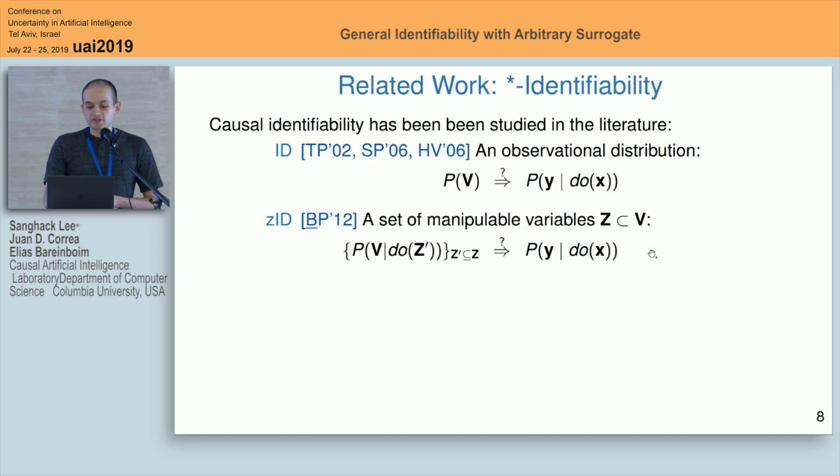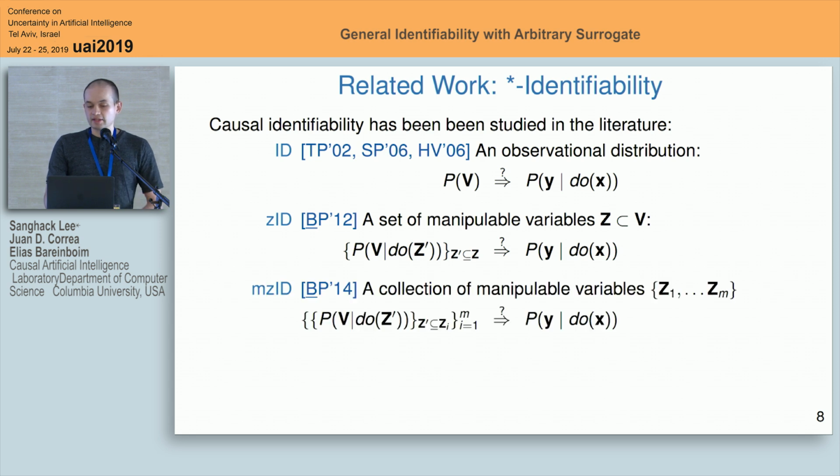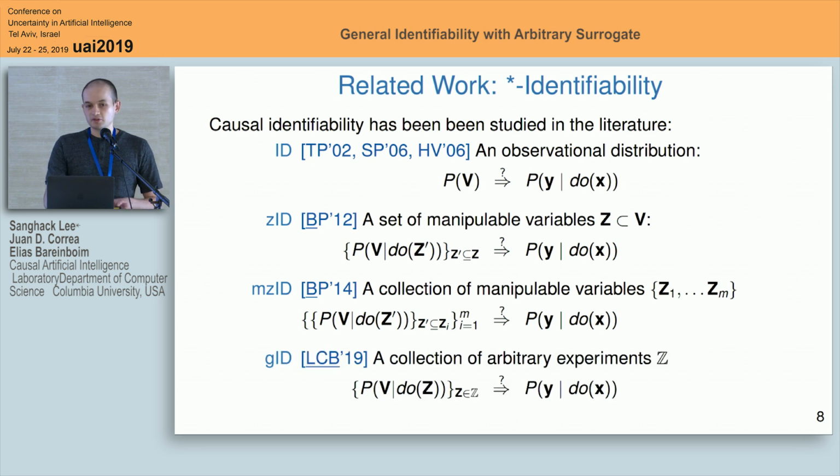We have a generalization of that, where we also incorporate experimental distributions. So we assume that there is a set Z, such that we have every experimental combination due to Z. If Z is Z1 and Z2, we assume that we have Z1 and Z2 jointly randomized, only Z2, only Z1, and that we also have none, meaning the observational distribution. This constraint could be a little bit strong in practice, to assume that we have every possible combination of experiments. There is a slight generalization of that, but still for our setting, we make this completely arbitrary.